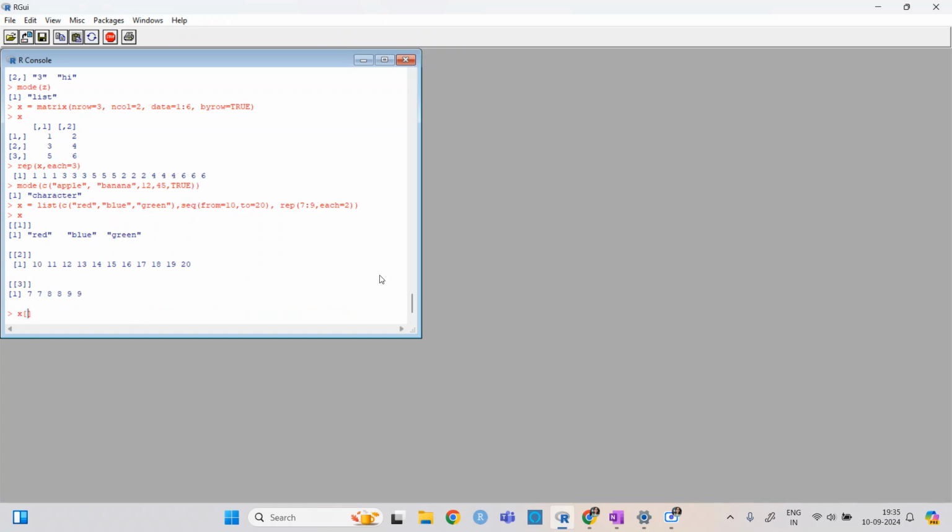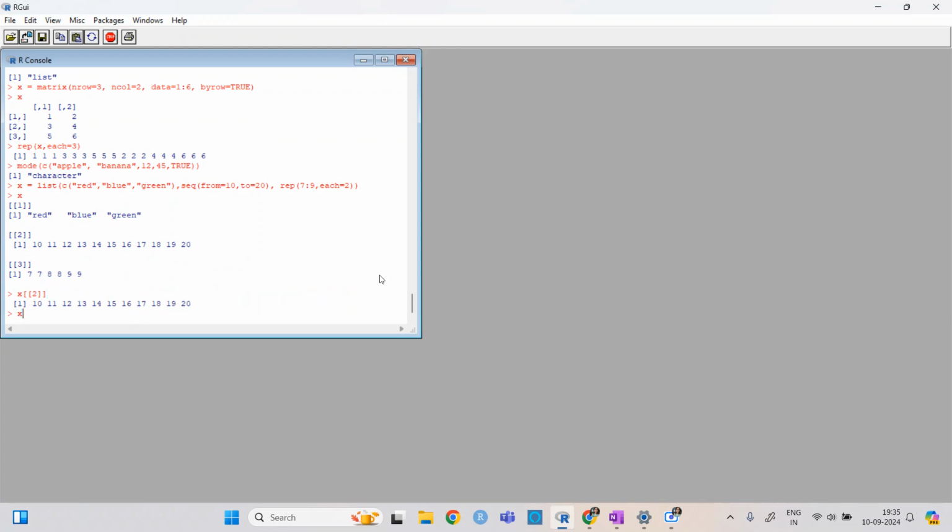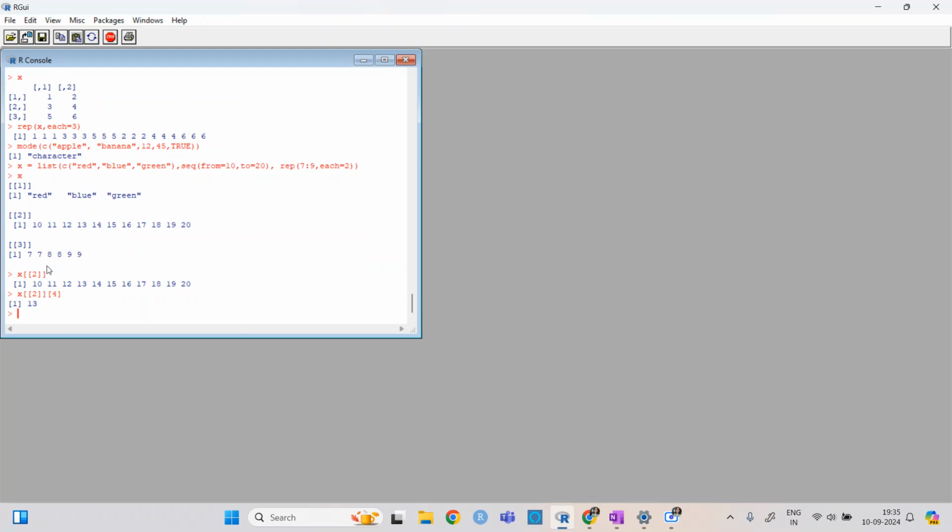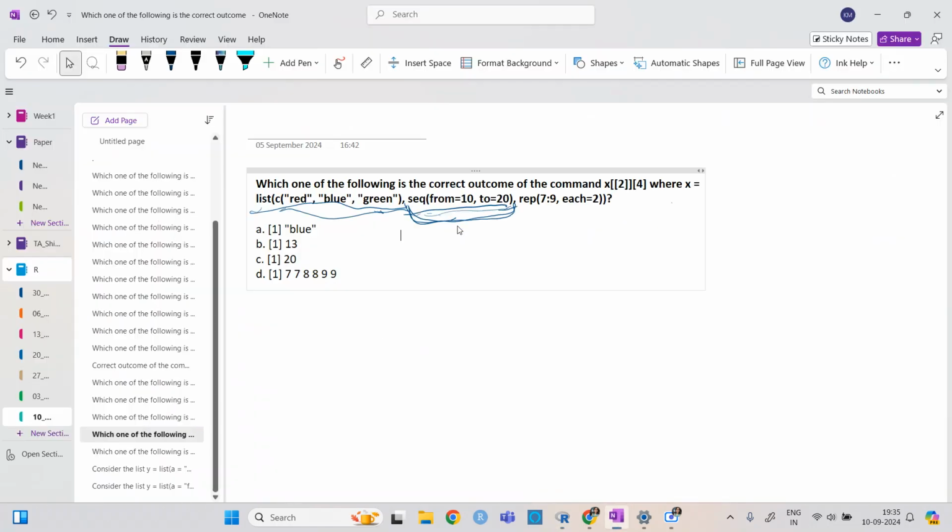Now if I write x2, it is this sequence. If I write x2 and then 4, the answer will be 13. So x2 is basically the second of the list.